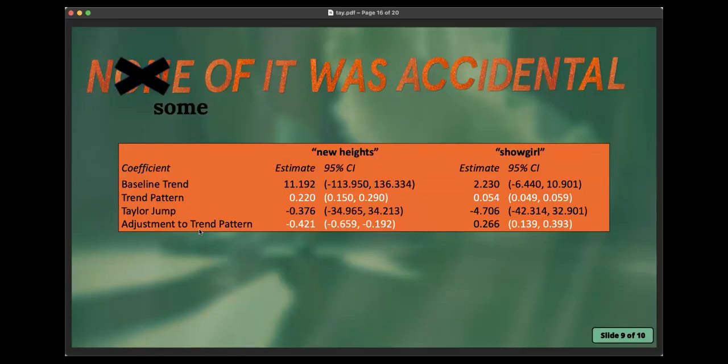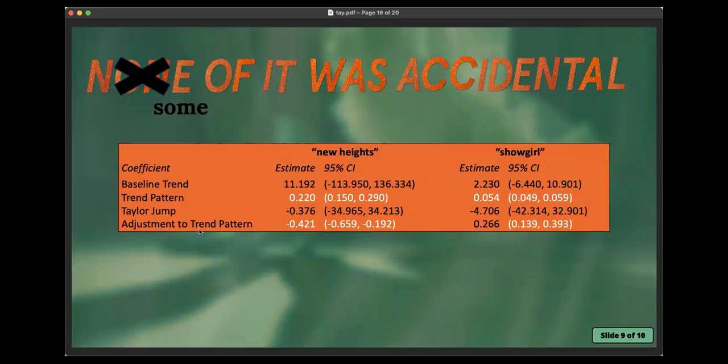The trend pattern is that we've got a positive estimate and that confidence interval is keeping us in the positive zone, meaning that before the episode, the New Heights search was going up and that it actually went down with that negative coefficient towards the bottom after the podcast. And on the Showgirl side, we additionally have, again, that positive. We've got it slowly increasing as we move towards Taylor's episode. And we actually have it continuing to increase even more with that positive beta 3 adjustment to the trend pattern